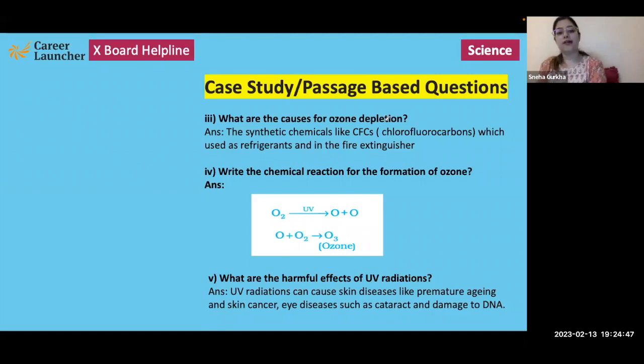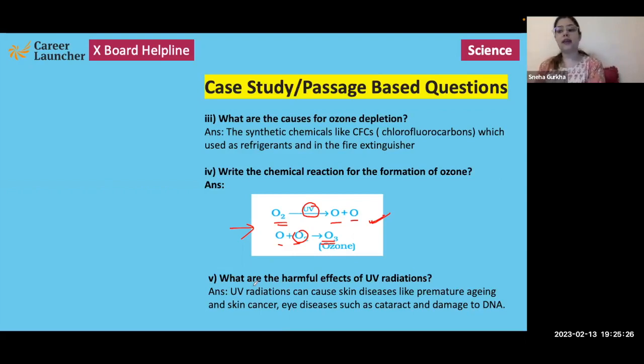Next question, write the chemical reaction for the formation of ozone. So as we already explained it in the first part, oxygen, by the action of the ultraviolet rays that come from the sun, split into 2 molecules of nascent oxygen. These nascent oxygen, they combine with the molecular oxygen to form ozone. So the chemical equation is also given. Next, and the last part of the question is, what are the harmful effects of UV radiations?